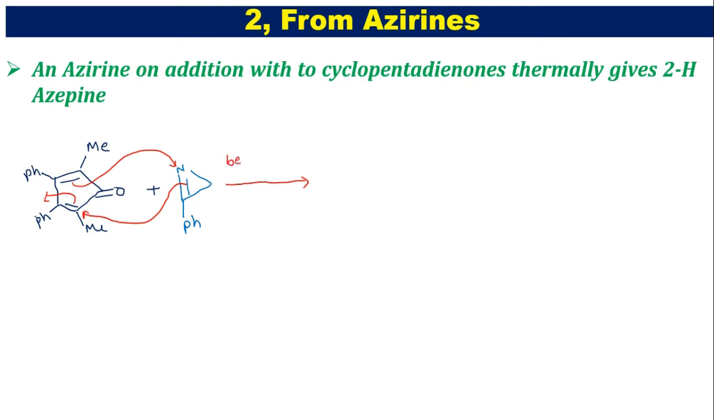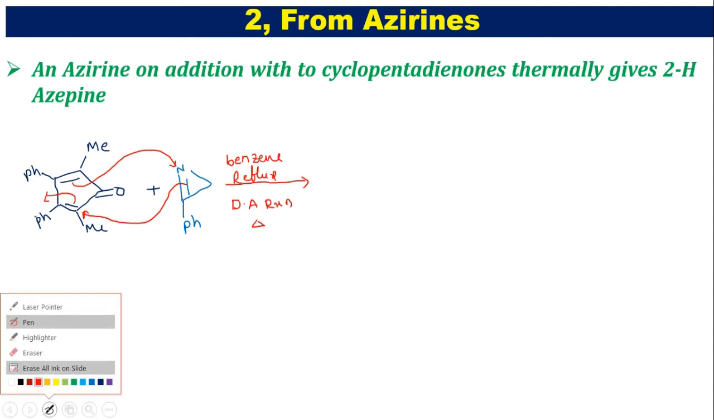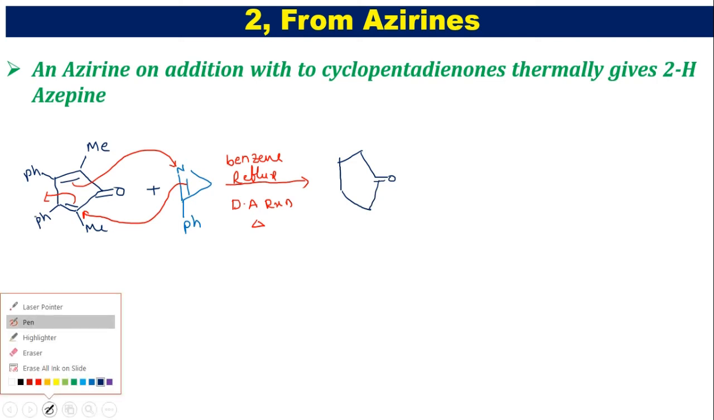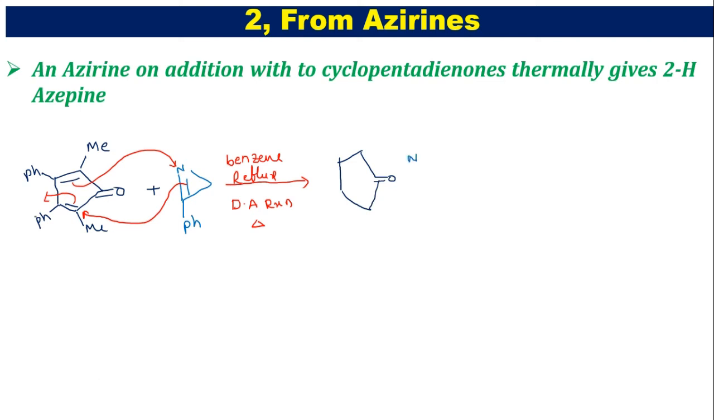So here we are taking benzene as the solvent, and we are refluxing the mixture, and the reaction is a Diels-Alder reaction. Diels-Alder reaction always takes place by heating only. Now you see that it is going to form carbons. Yes, it has a C double bond O group. Now this is added by azirine. Now you see that the double bond of azirine has added here.